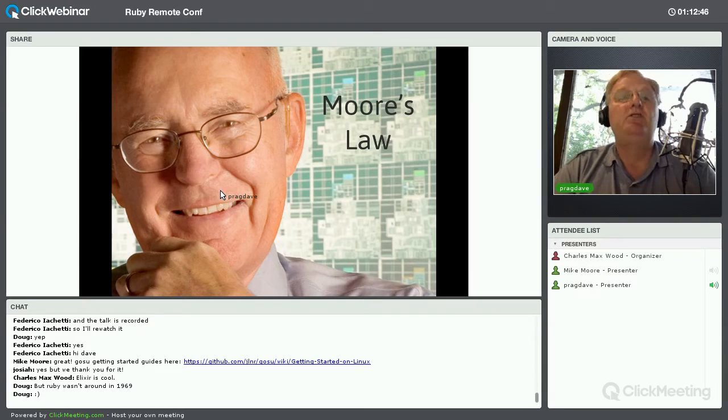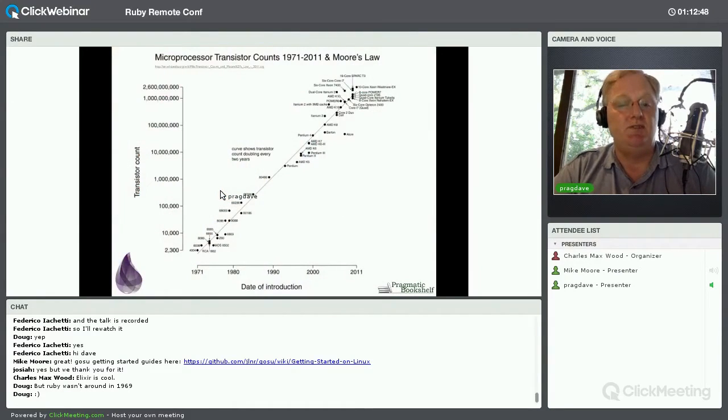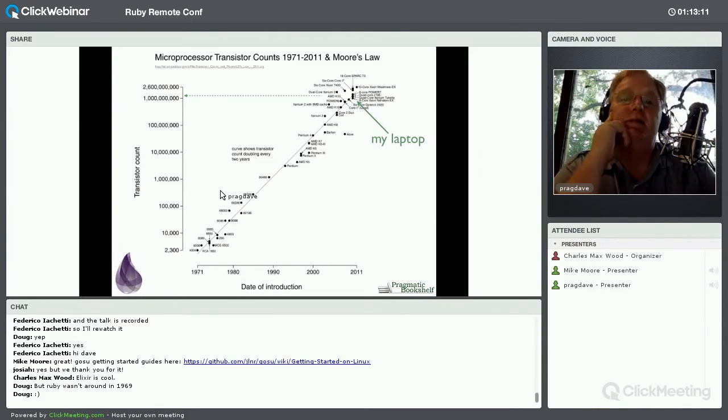I mean, if you look at transistor chip counts since 1970 something, right down the bottom there, the 8008, that was probably the first processor I programmed. And right now my laptop is up here somewhere with just over 1 billion transistors on it. That's just on the processor, the CPU. Just to give you an idea what that's like, okay, that's 1 billion transistors, which still blows my mind every time I talk about that.